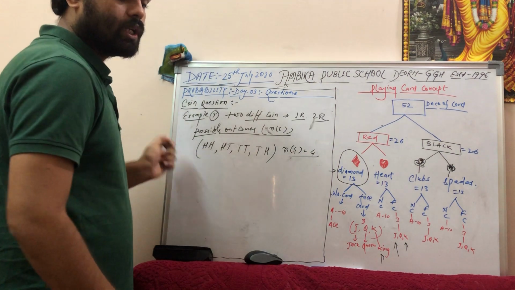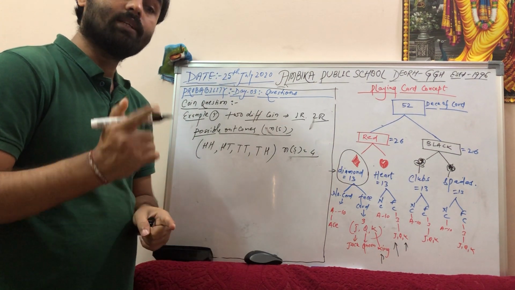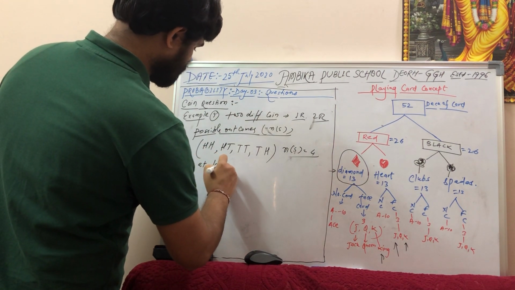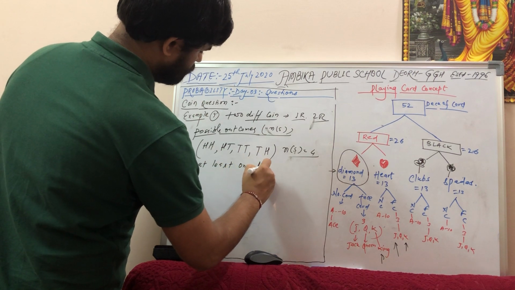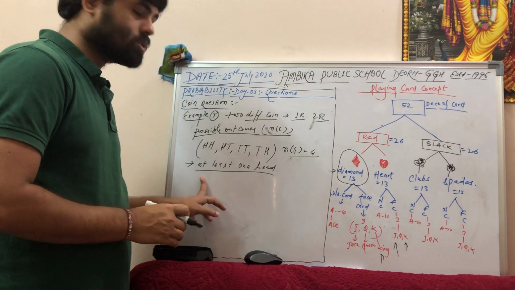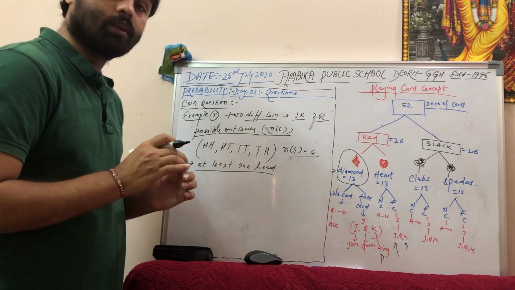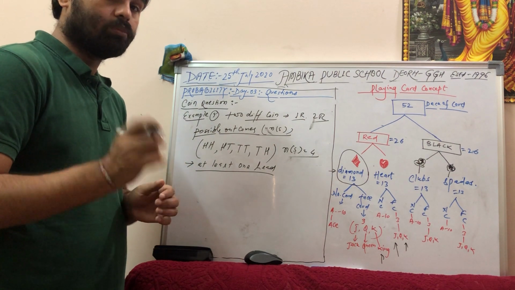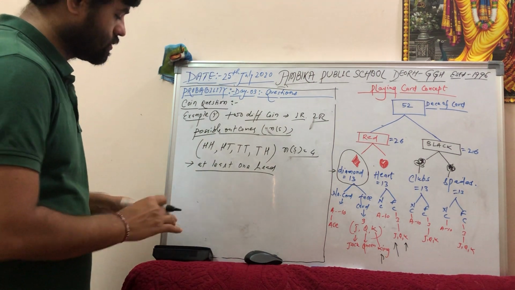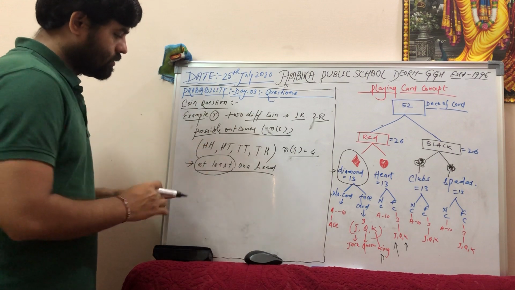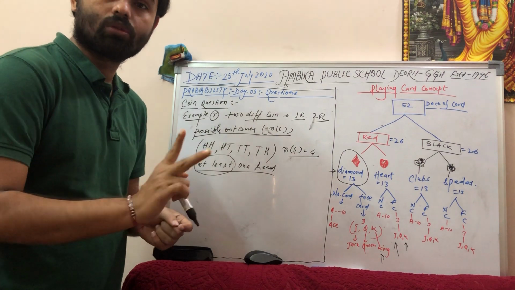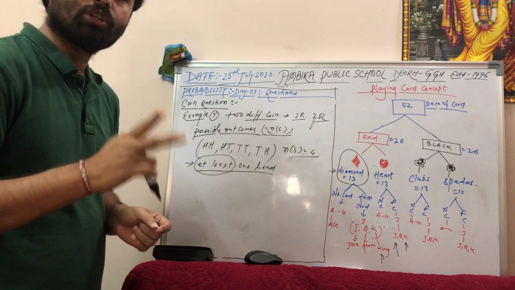The question is, what is the probability that she gets at least one head? When you solve probability questions, you have to think carefully about the words. There is a meaning to each word, and if you miss the word, you will get the wrong answer. So at least one head. In Hindi you would say kam se kam ek head. That means if you get two heads, that is not a problem, but there should be at least one head.